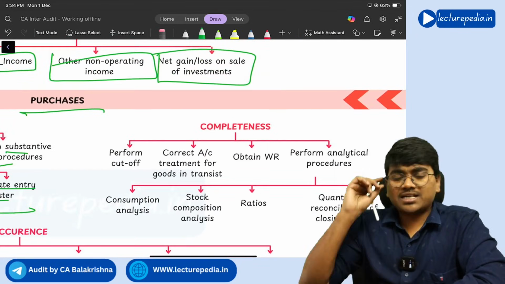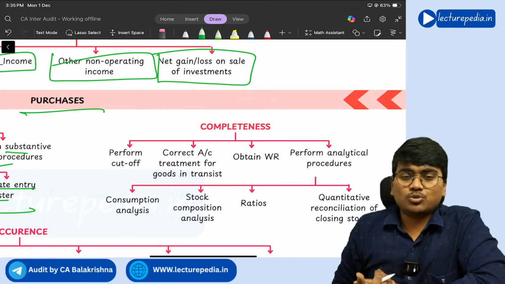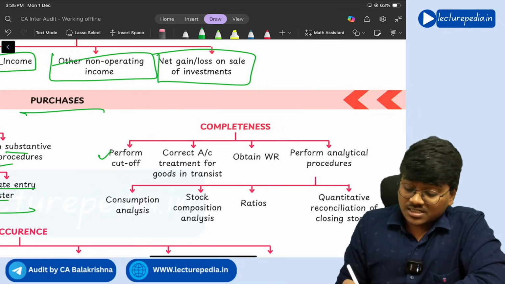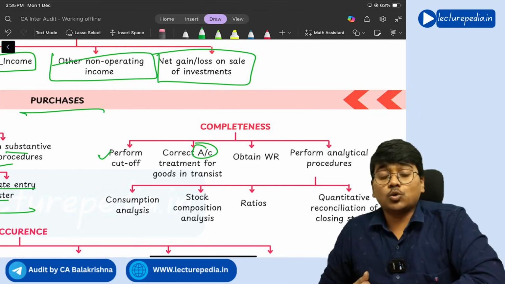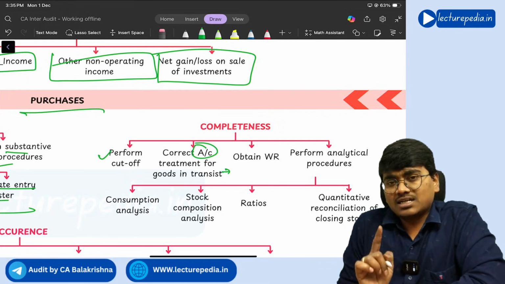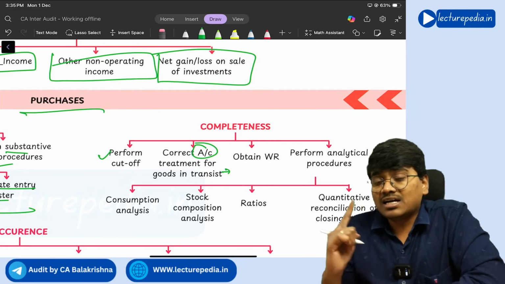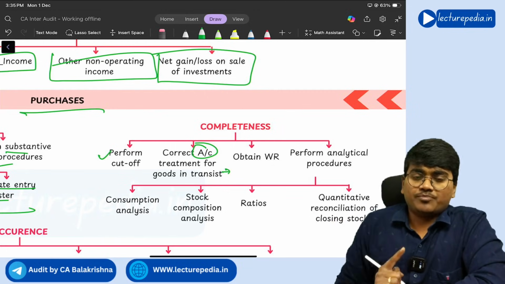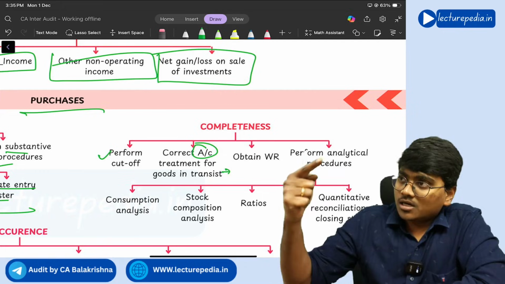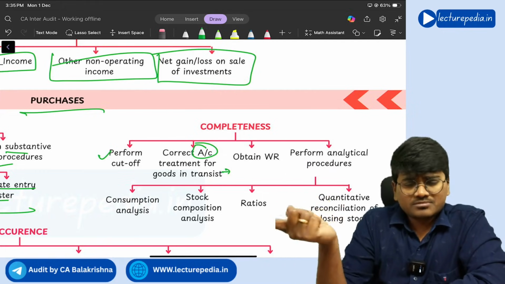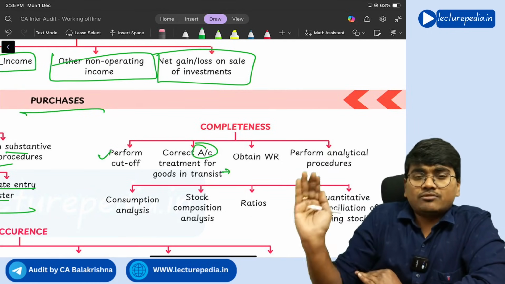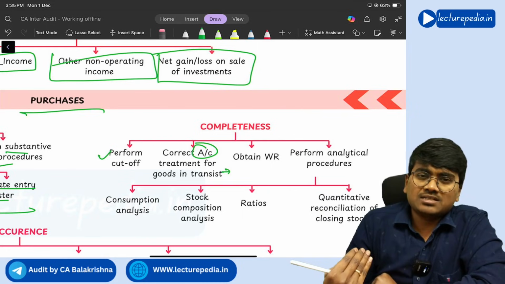Next, with respect to completeness of purchases, we use the same kind of procedures that we performed in the case of sales. First of all, perform cutoff procedures and check that the correct accounting treatment for goods in transit has been followed. With respect to goods in transit, you should recognize it as a purchase only if the risk and reward is transferred. It depends on the agreement between the vendor and the company. For goods in transit, if any damage happens, the damage will be borne by the vendor only. That means risk and reward are not yet transferred, so you should not recognize it as a purchase.